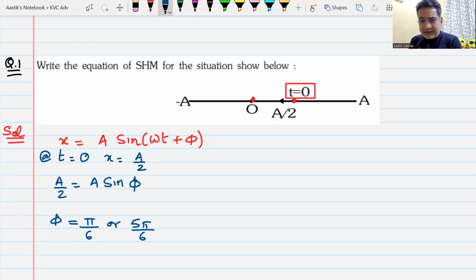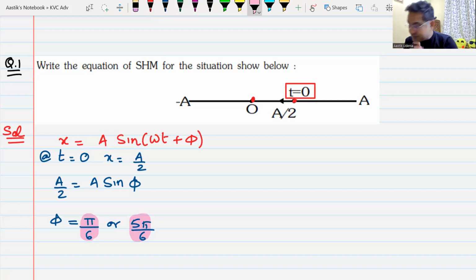Sine of 150 degrees is also 1 by 2. Yes or no? Yes.